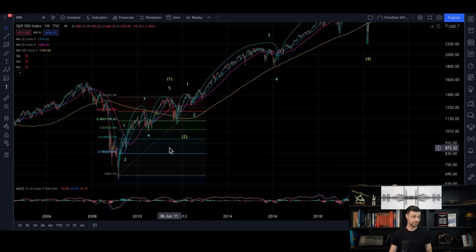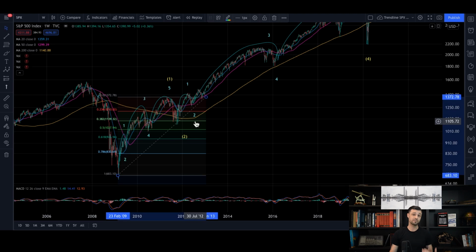And if you would have been doing that on the S&P 500 for the past 30 years, you would have generated a lot of profits because the S&P 500 is going higher, of course, but you would have beaten for sure the performance of this index because you would have been entering each time almost at the low of the waves. So this is how you can make money using Fibonacci. But once again, guys, that's not easy.